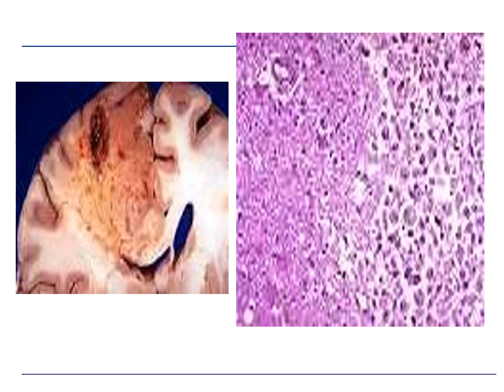So here is an example. On the left hand side you can see a cut section of cerebrum, and on the left upper side you can see there is a liquefactive necrosis or abscess cavity. On the right hand side it is a microscopic picture of the same. On the right hand side there are necrotic inflammatory cells, and on the left hand side there is the fibrous capsule.